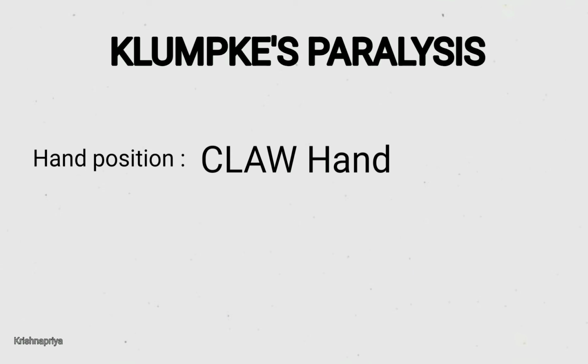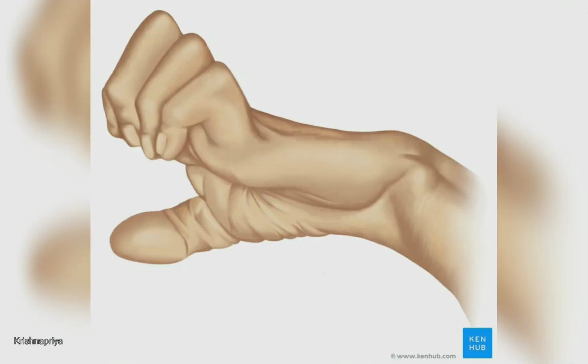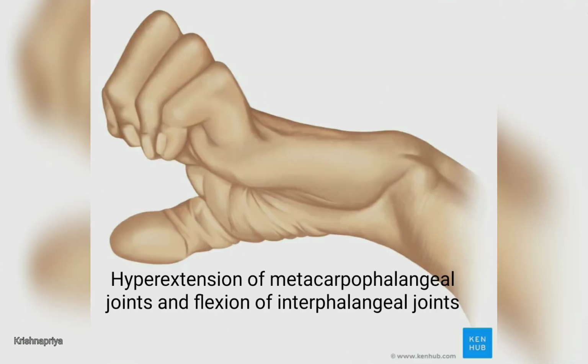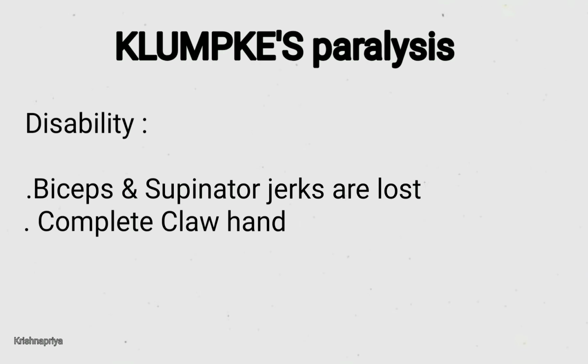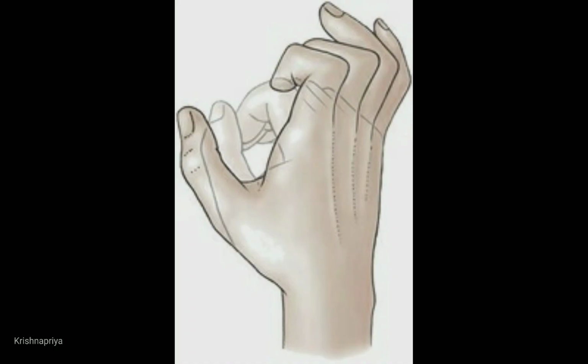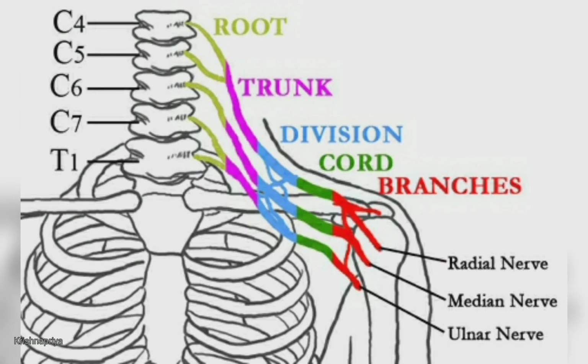The hand position is claw hand, that is, hyperextension of the metacarpophalangeal joints and flexion of the interphalangeal joints. The disabilities involved are that biceps and supinator jerks are lost, and complete claw hand. That's all about the brachial plexus.